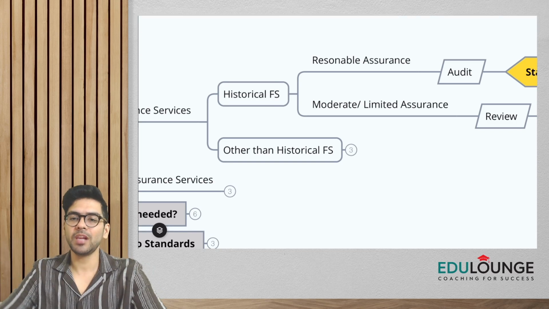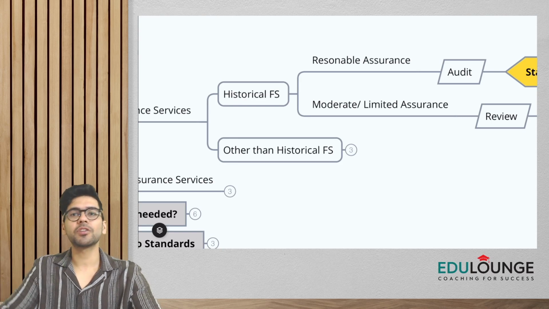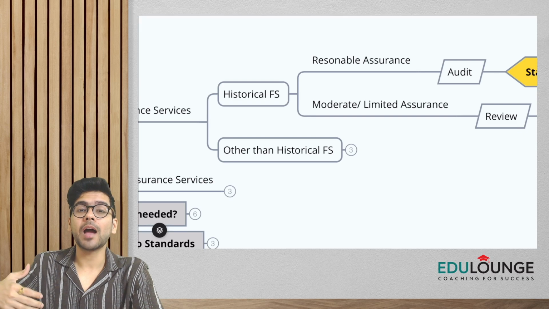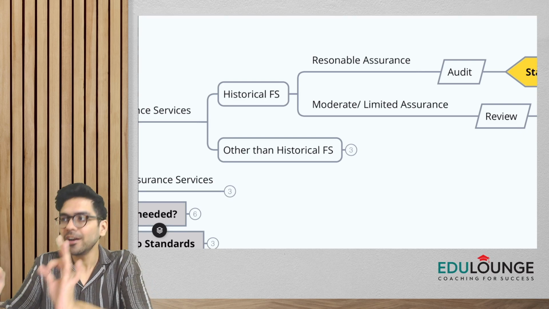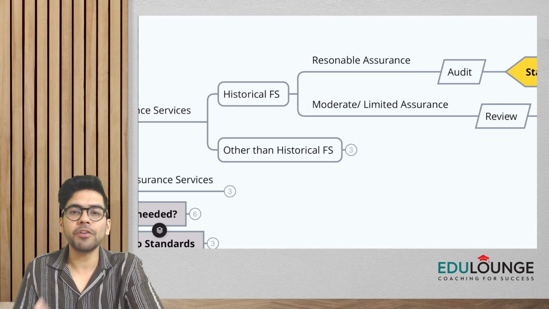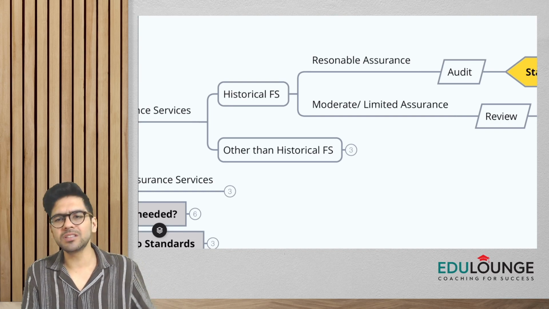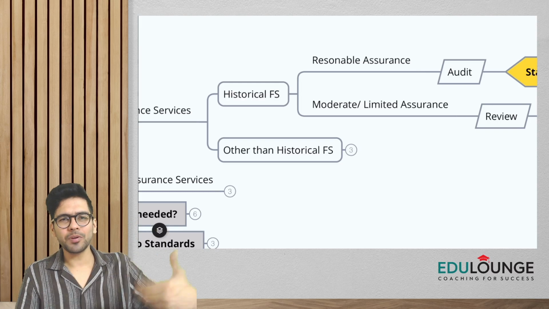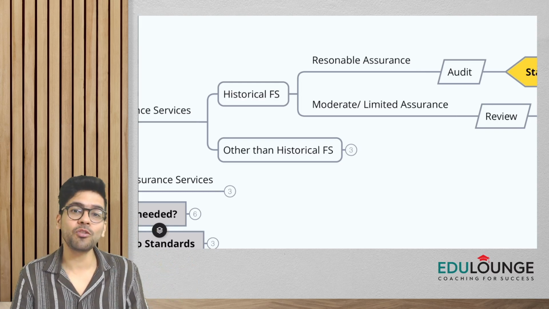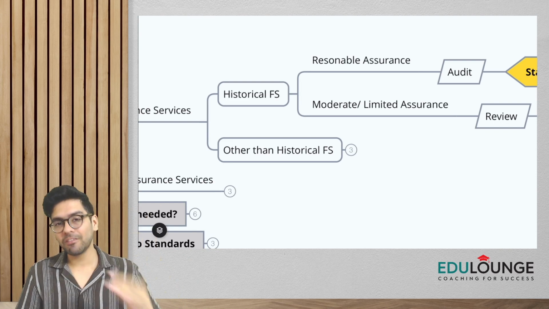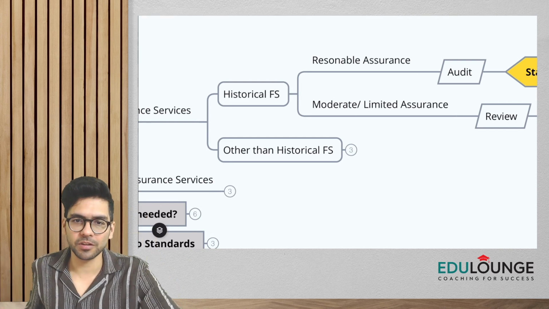Guys, what is reasonable level of assurance? Reasonable level of assurance means it's a high level of assurance, but it does not amount to absolute assurance. We don't give a 100% guarantee even if we do the audit that the financial statements are giving a true and fair view. We only give reasonable assurance. Let's say 70-80% we feel that the financial statements are giving a true and fair view. Again, I'm repeating this. Reasonable assurance means high level of assurance, but it is not an absolute assurance, right?